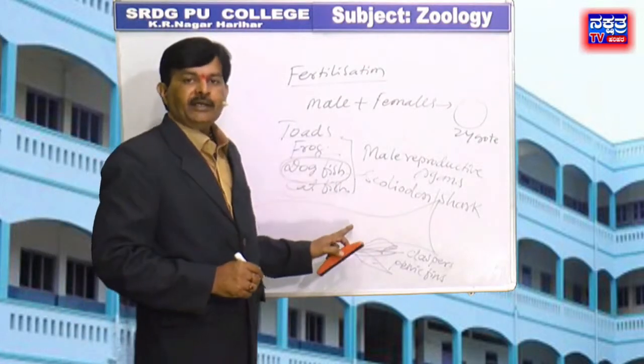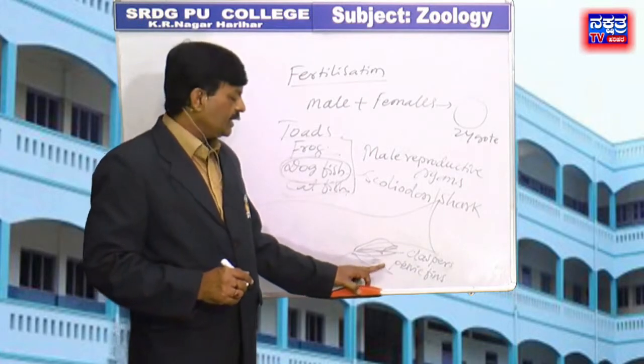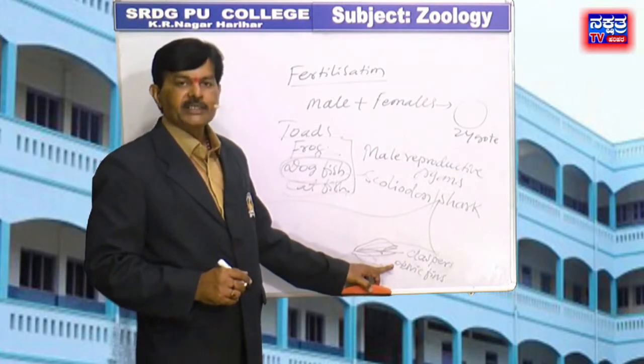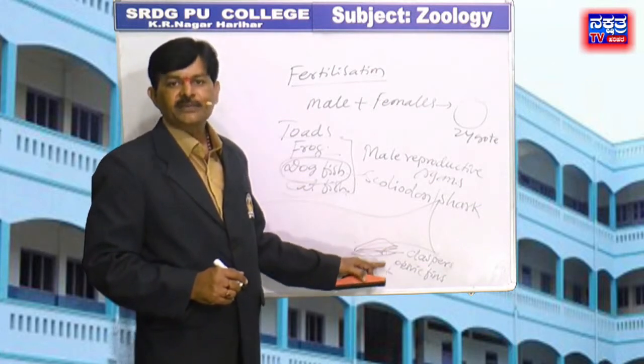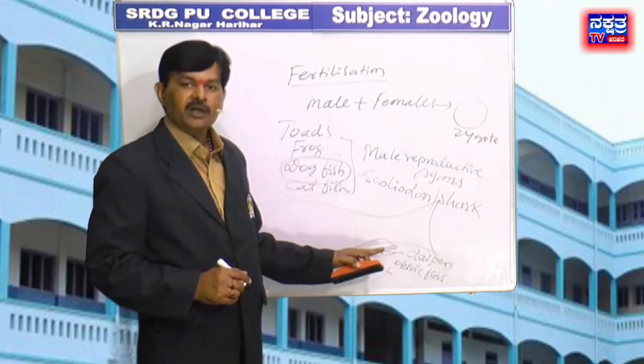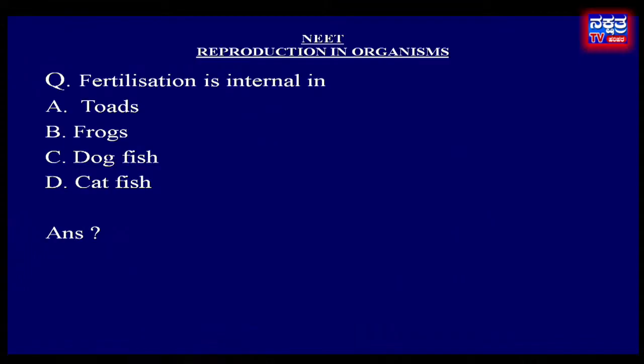During mating, the male shark inserts claspers into the female oviducts and releases sperms. Therefore, fertilization takes place internally in dogfish or Scoliodon or shark. The right answer is C.